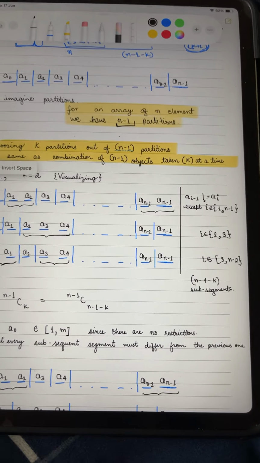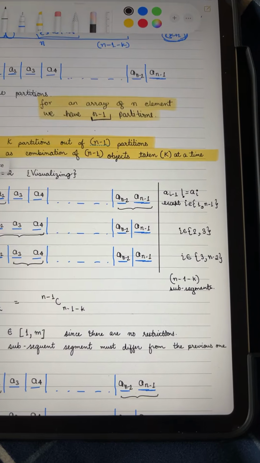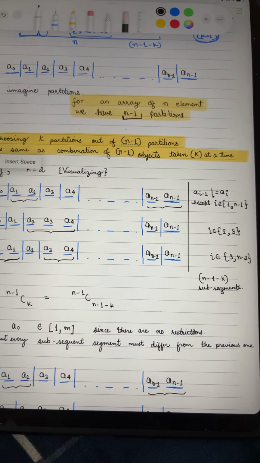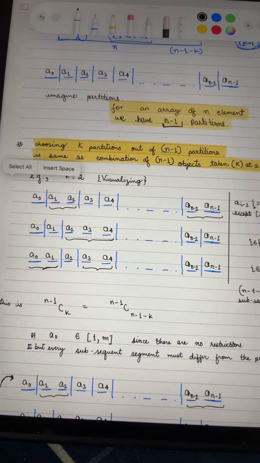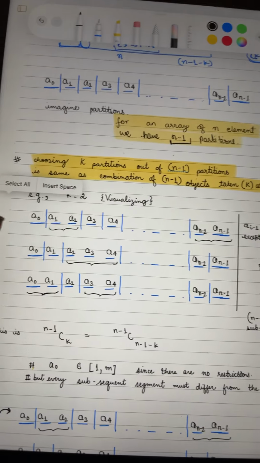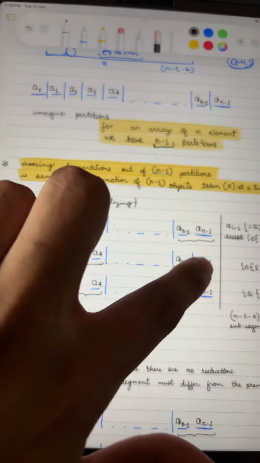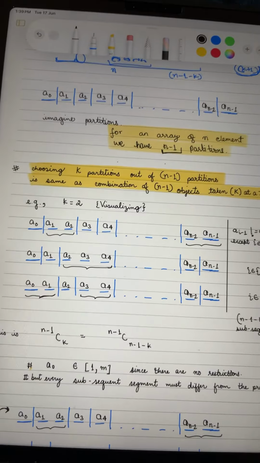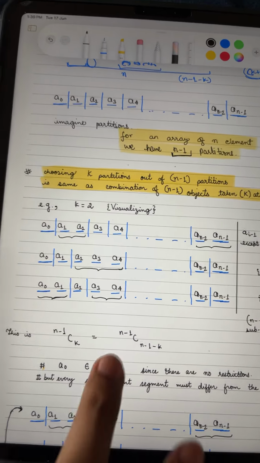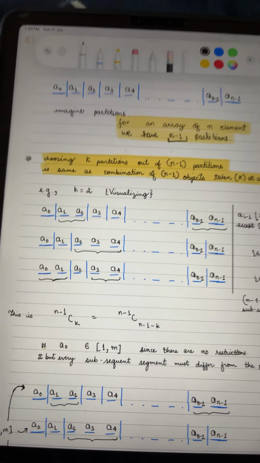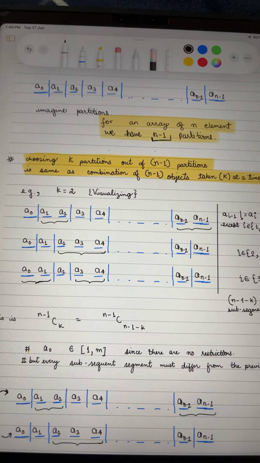We can say that everything is unequal except for those i's, which are 1 and n minus 1, right? So in this case, we are trying to basically make this segment and this segment equal to any of the values from 1 to m, right? Similarly, you can see erasing different k lines.